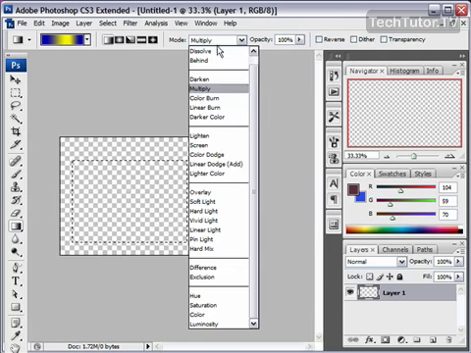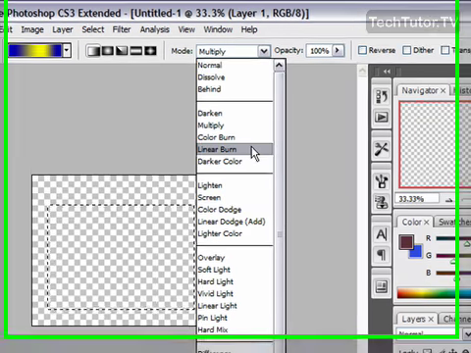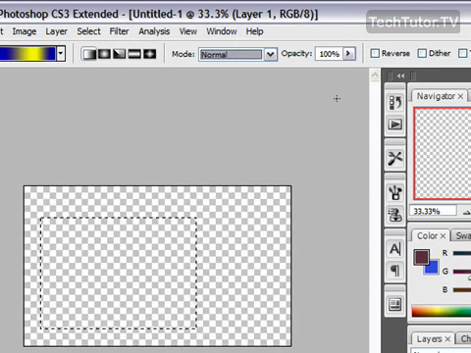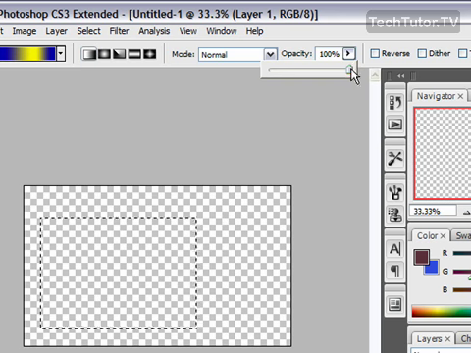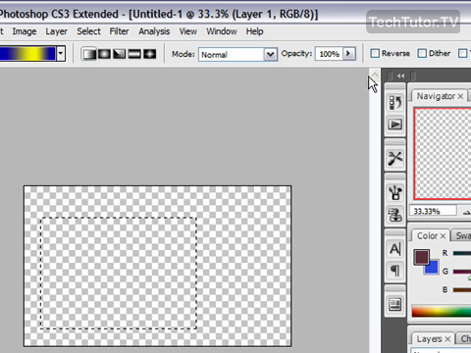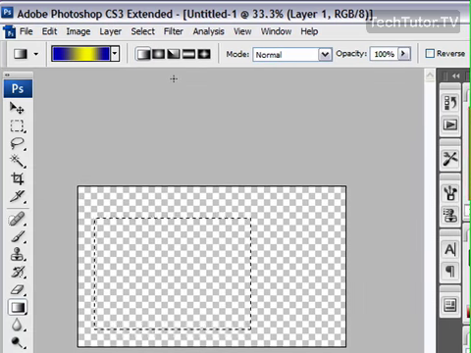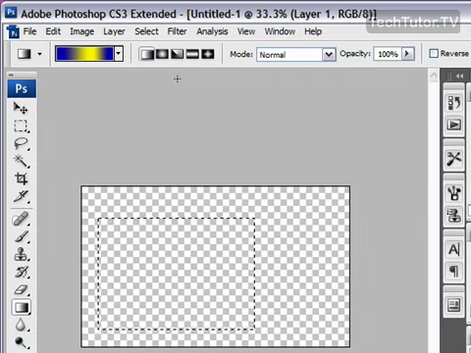You could choose a different mode here if you would like to apply an effect to the gradient. I'm going to stick with normal. Opacity, if you'd like to make it a little more opaque, you could do that, and it will give you a preview right here. I'm going to make mine 100%. If you choose dither, that's going to smooth the lines of color, and that's only going to work on some of the presets, so you'll have to try that out.